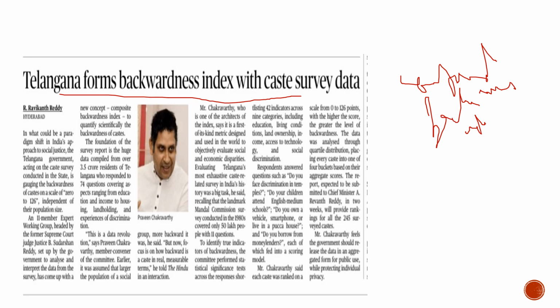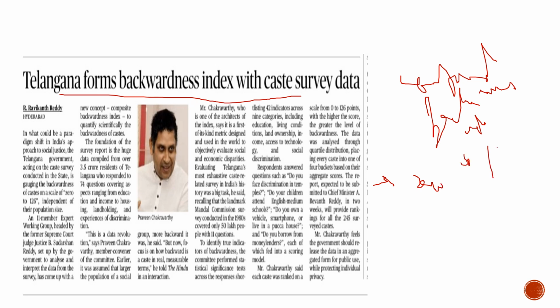Had they ever faced any discrimination, what issues had they faced, these things would be discussed with them, and on the basis of the survey results, they will form this index, called the composite backwardness index, and it would judge the backwardness of the castes on a scale of 0 to 126.